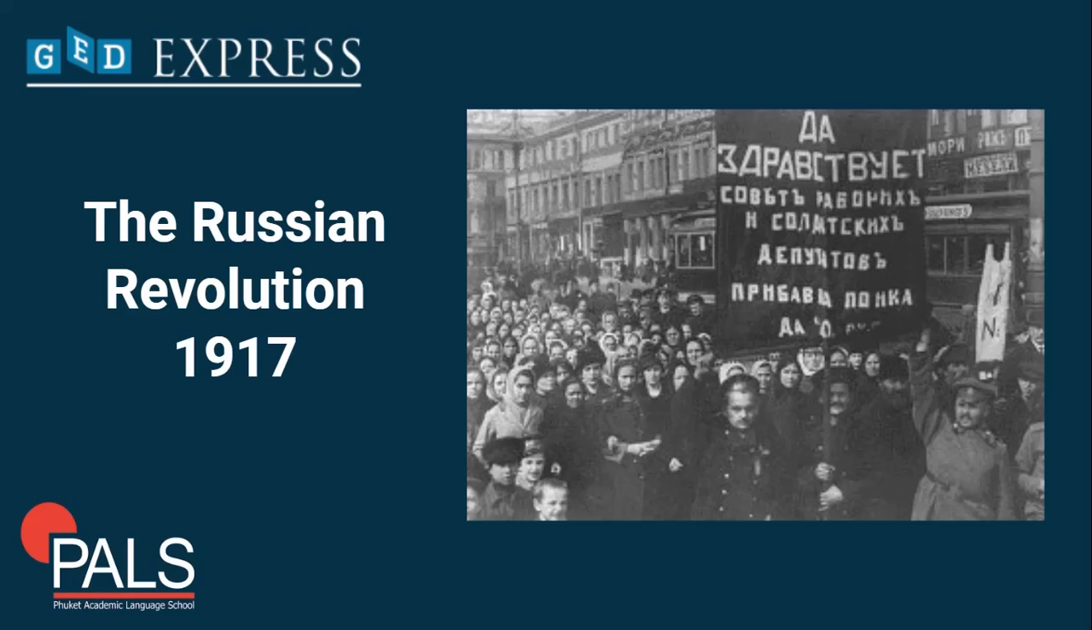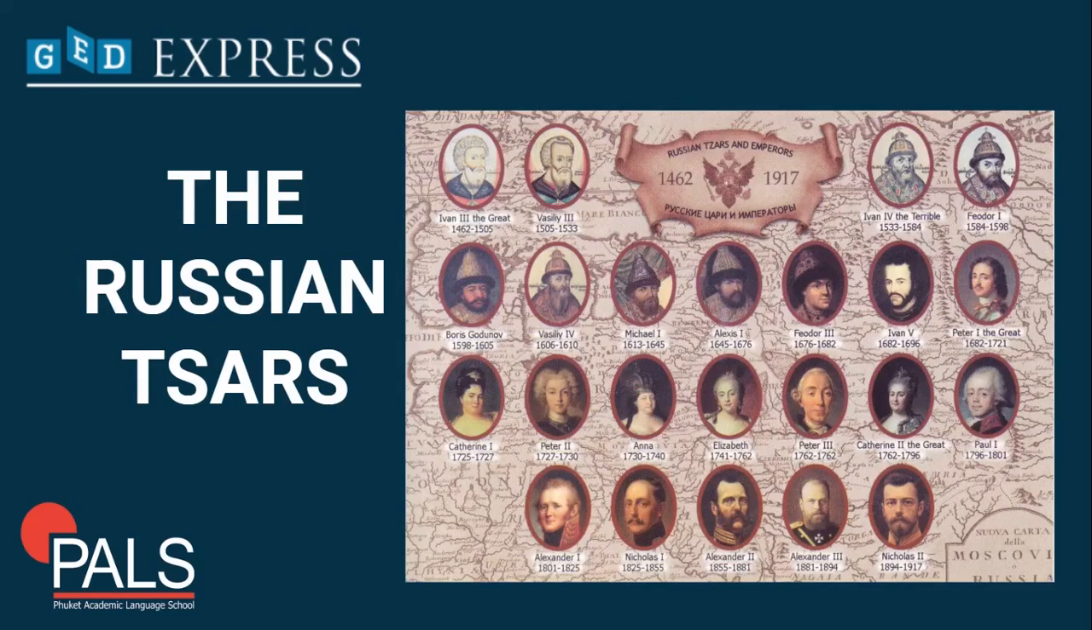Now, before we go to the protests and the revolution that happened, let's talk about the Russian Tsars. Before the revolution, Russia was ruled by a powerful monarch called the Tsar. The Tsar had total power in Russia. It was like the equivalent of the king. He commanded the army, owned much of the land, and even controlled the church.